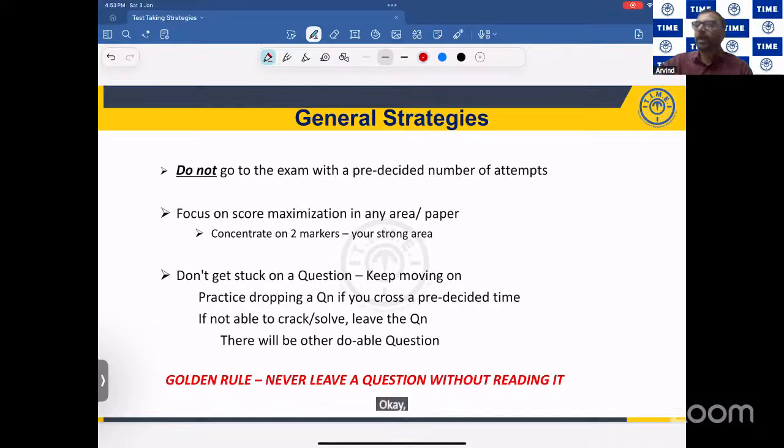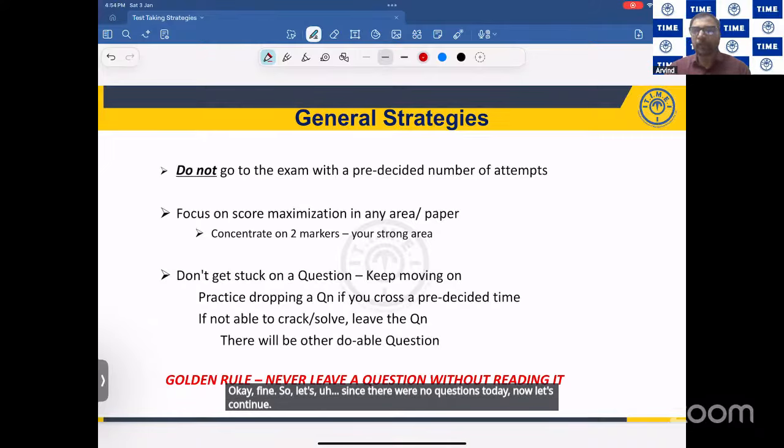Okay. There are no queries or no doubts. If you have anything, please put it in the chat box here. Okay, fine. Since there were no questions till now, let's continue.